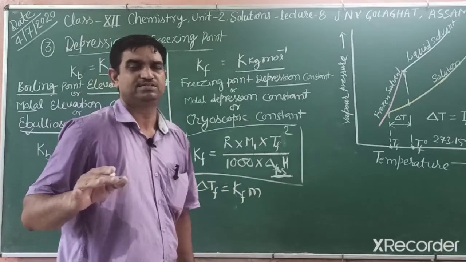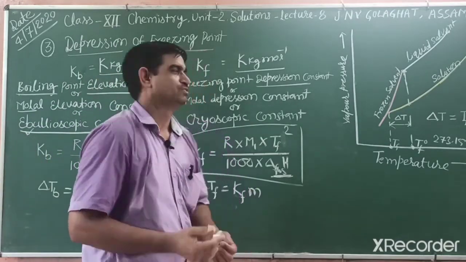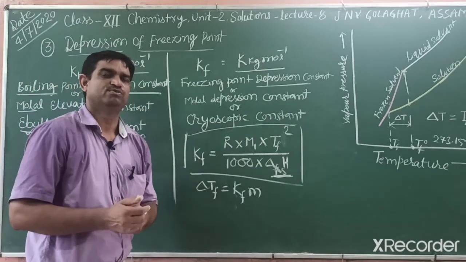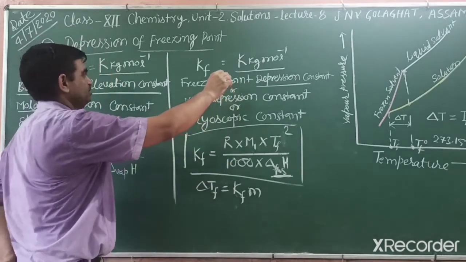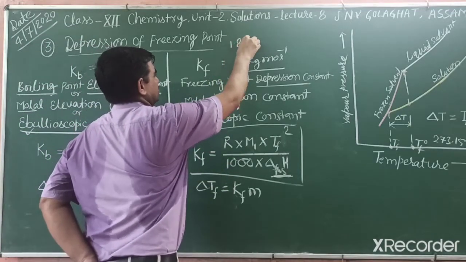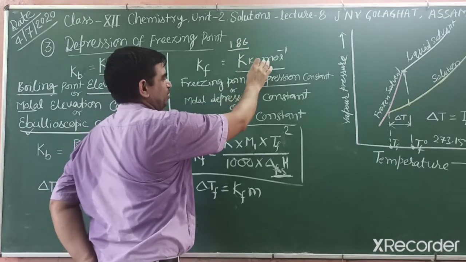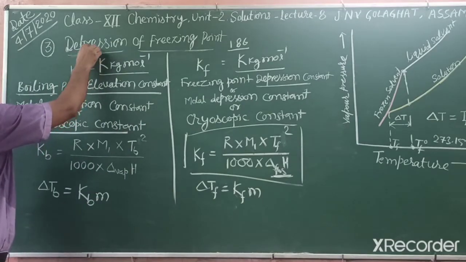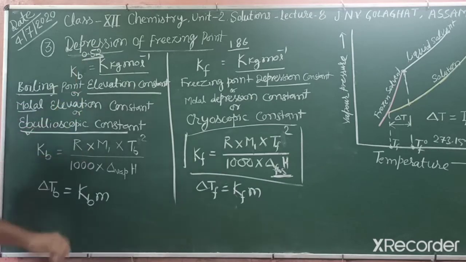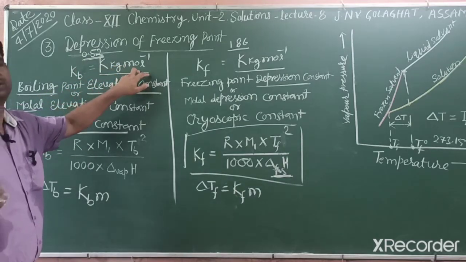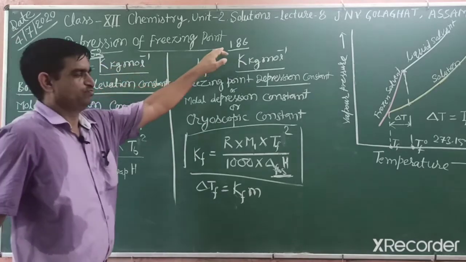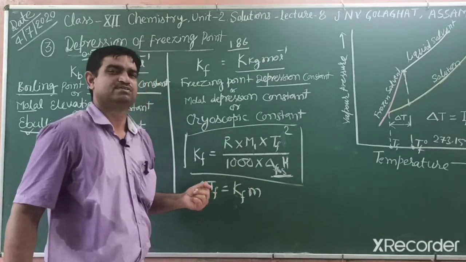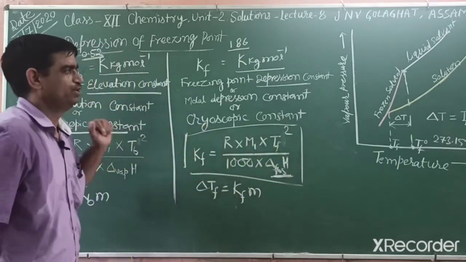And for water, students, normally water is the solvent. So we should remember, or in your NCERT book all the solvents are given in tabular form. For water, the Kf value is 1.86 Kelvin kilogram mole inverse, and the Kb value is 0.52 Kelvin kilogram mole inverse at the 373 Kelvin boiling point. In numericals we have to use these values if the temperature is not given. Otherwise, the freezing point and boiling point temperatures are given.